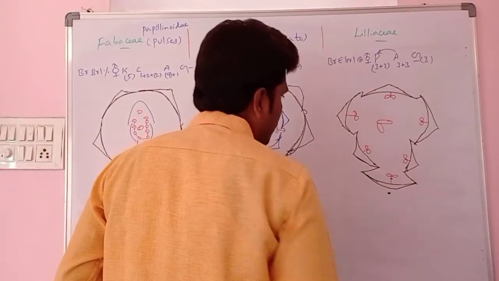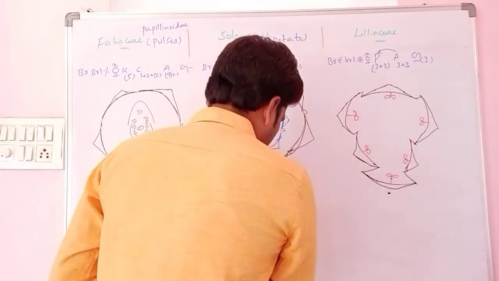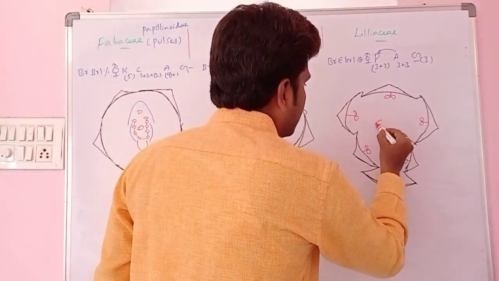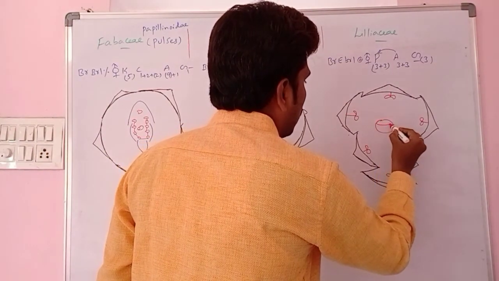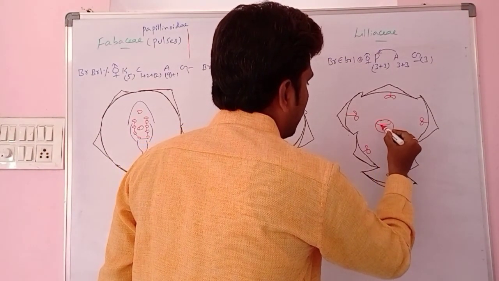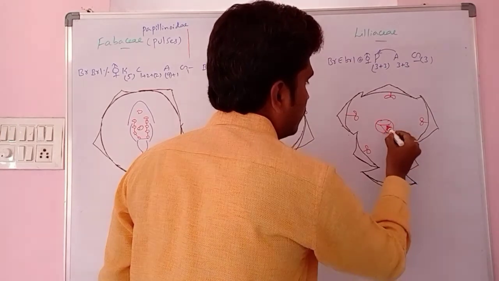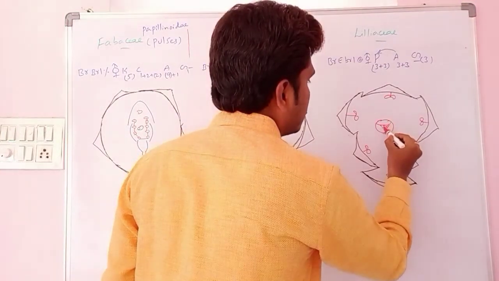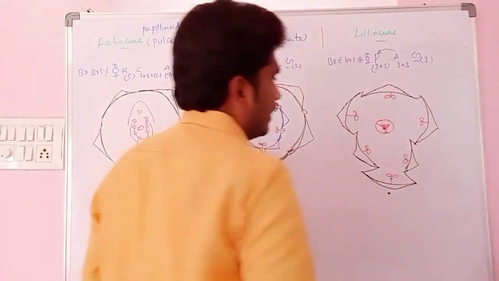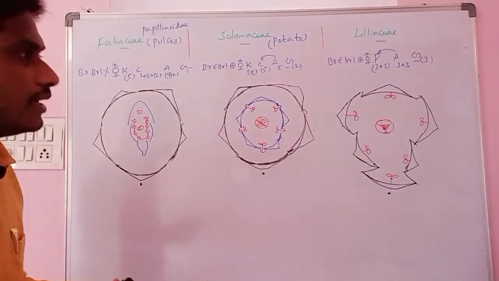Trilocular gynoecium, 3 locules: 1, 2, 3. Totally 3 locules are there, and inside it consists of capsules.